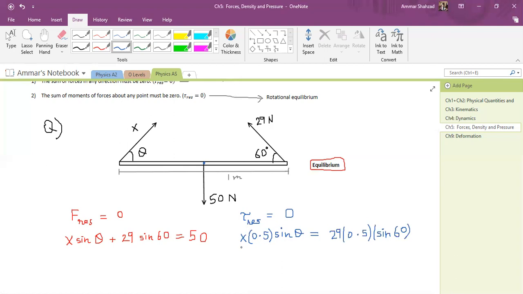Clear? Okay, so that's basically a simple method to find your answer. I will not do the maths further because that is some hard maths, and we're not dealing with the maths, we are only dealing with the concept of physics. As long as you understand the concept, you will be able to do any maths. After this point, this is just application. So I hope this was clear. I will stop the recording.